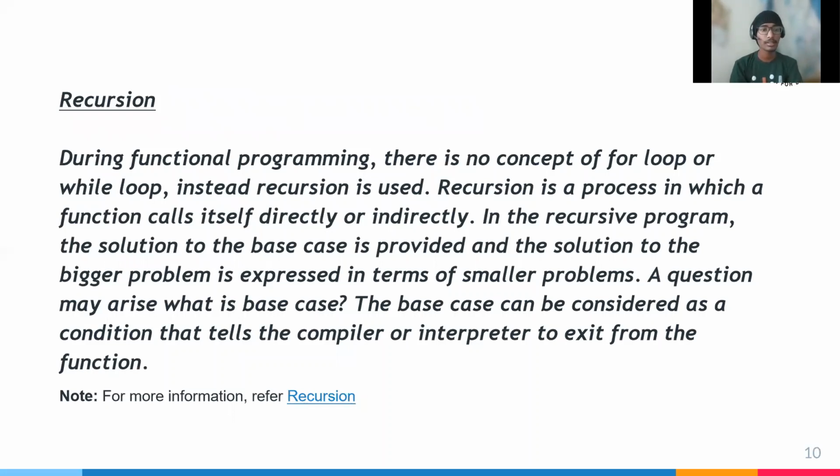In functional programming there is no concept of a for loop or while loop. Instead, recursion is used. Recursion is a process in which a function calls itself directly or indirectly. In this recursive program, the solution to the base case is provided and the solution to the bigger problem is expressed in terms of smaller problems. A question may arise: what is the base case? The base case can be considered as a condition that tells the compiler or interpreter to exit from the function.